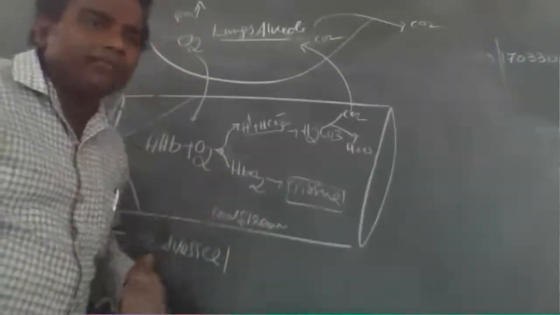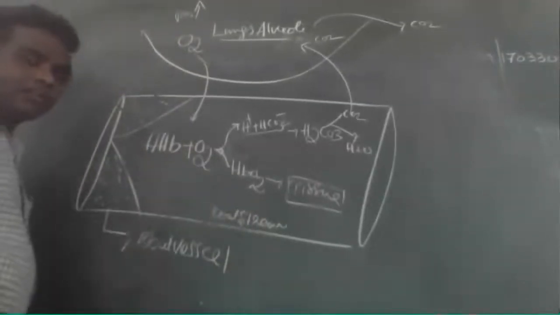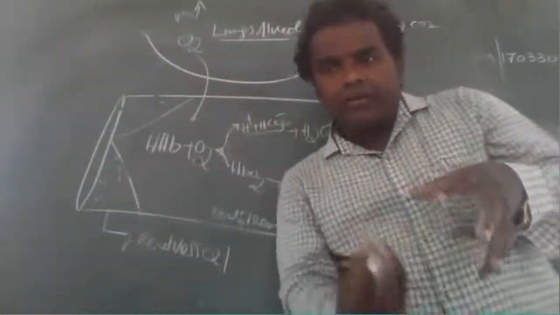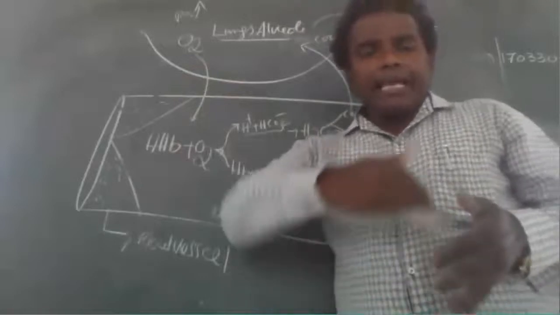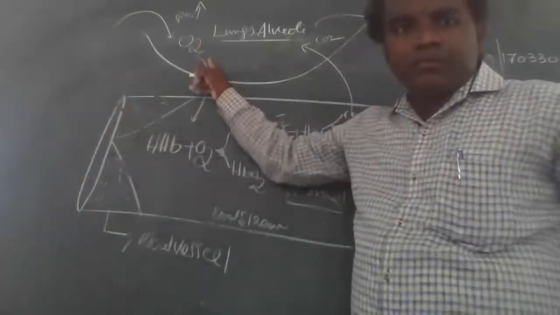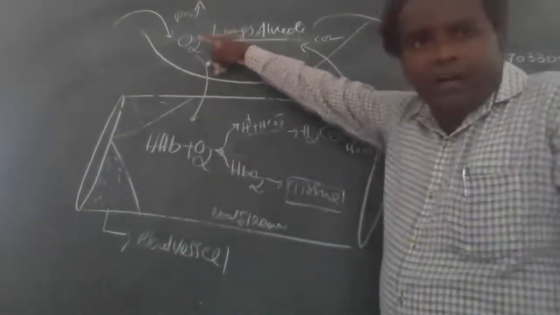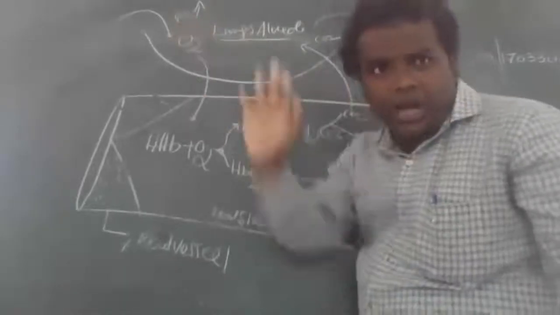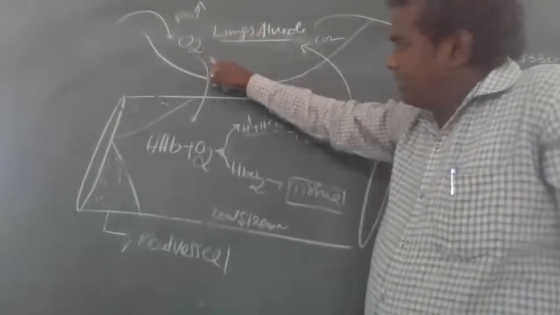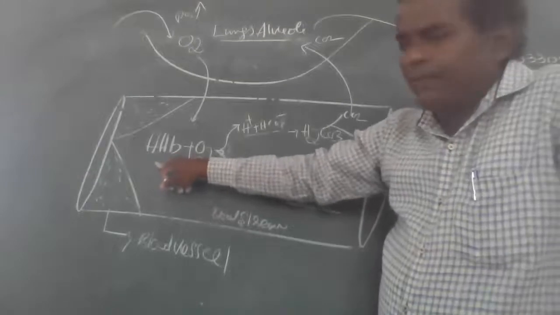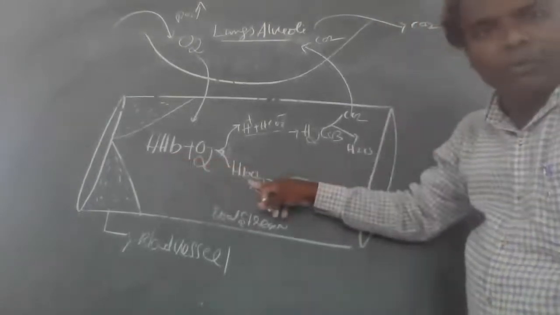Understood? Try to understand. Once more I repeat: environmental air, that means environmental oxygen, enters into the lungs due to high PO2 pressure. In that condition, the oxygen binds with hemoglobin, so deoxygenated hemoglobin forms oxyhemoglobin.